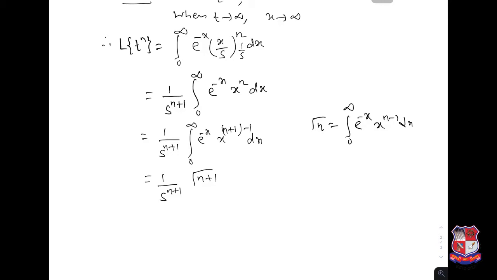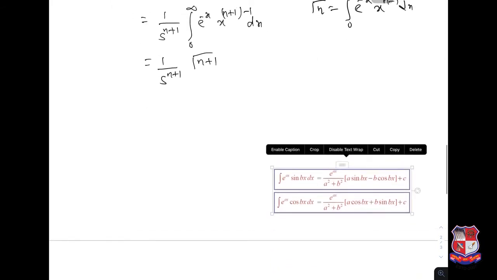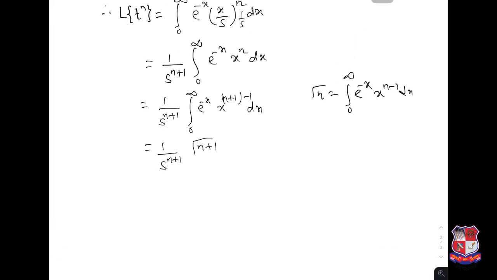And gamma n plus 1 is nothing but n factorial when n is a positive integer. So if n is an integer, we can write n factorial upon s power n plus 1.